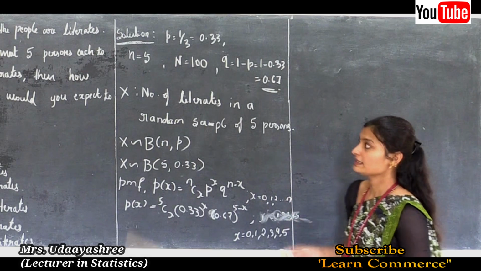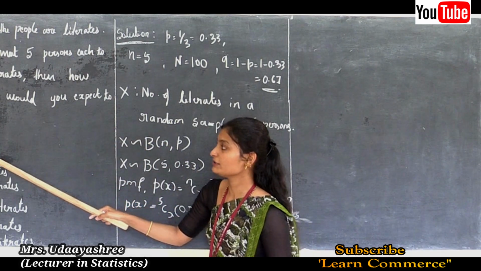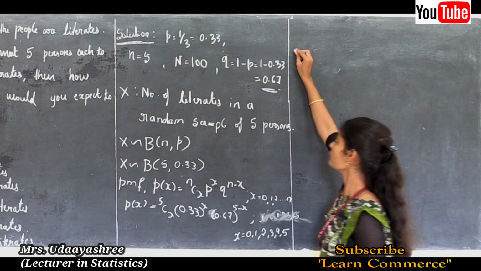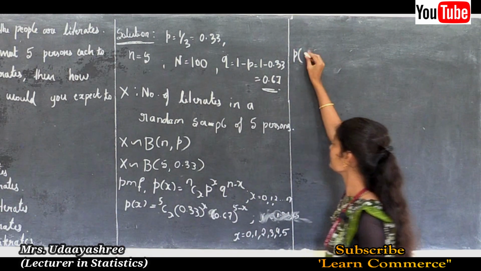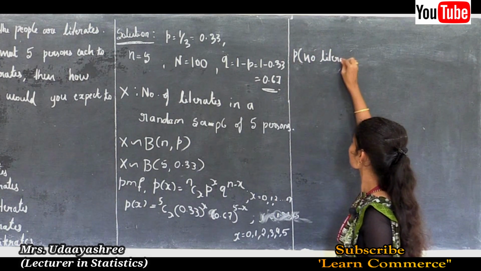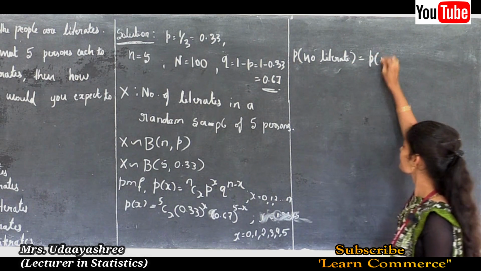Next, let us see the first sub question, that is the probability of getting no literates. We can write P of no literate, this is equal to P of 0.